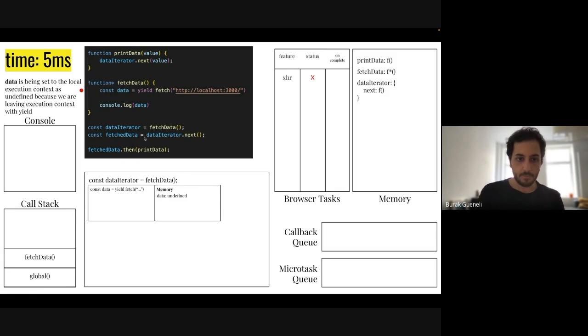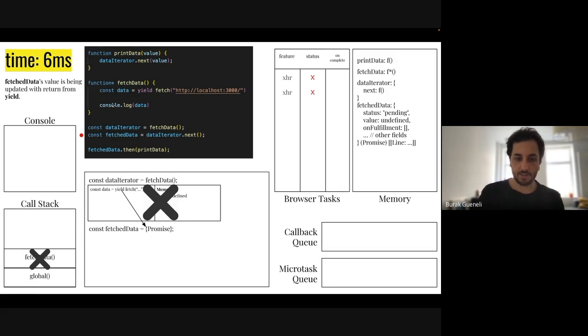So fetchData, we call this function. So fetchData's right-hand side will be equal to a promise that we generated just from here, like 1 second ago. So fetchData will be equal to a promise, and this promise basically has some fields. It has a status field. It will have a value which is undefined initially, until we fetch the data. It has an array called onFulfillment array. So these fields are actually the most important things in our promise.